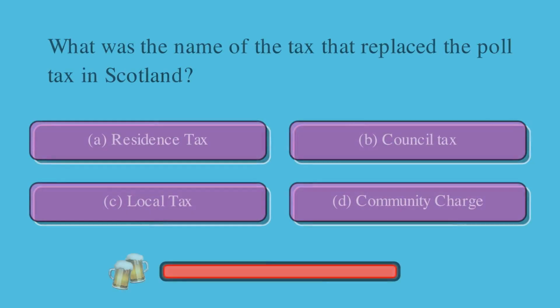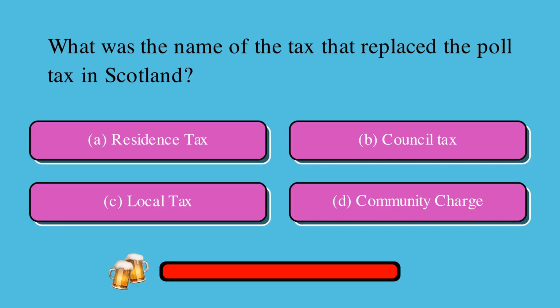Here's some poll tax repeal trivia. Subscribe. What was the name of the tax that replaced the poll tax in Scotland? Is it A, residence tax, B, council tax, C, local tax, or D, community charge? The correct answer is B, council tax.